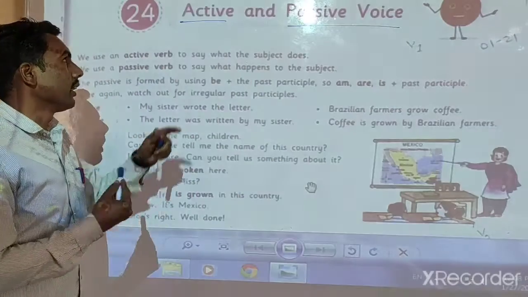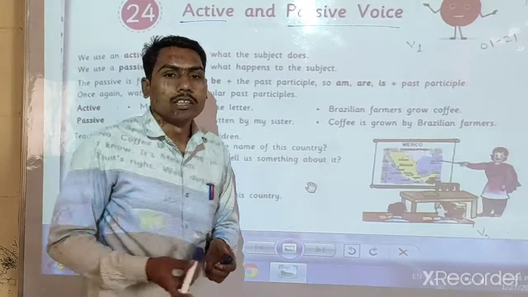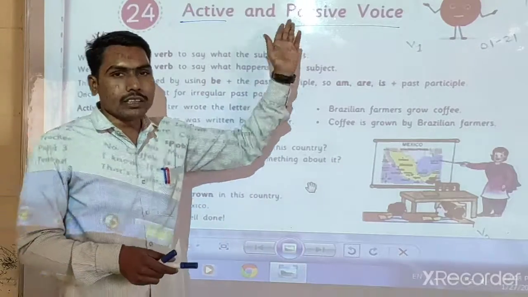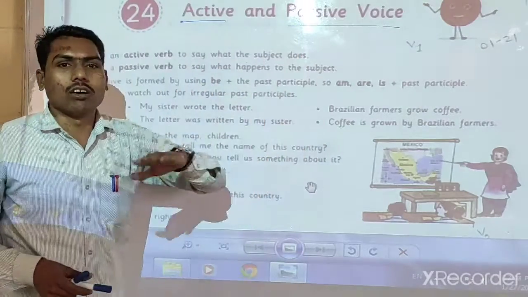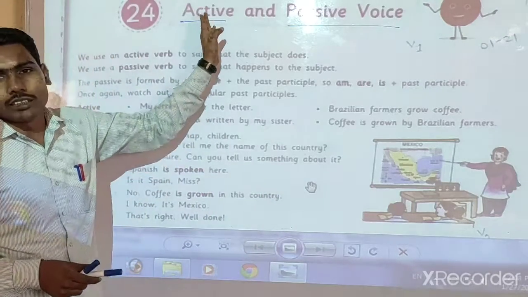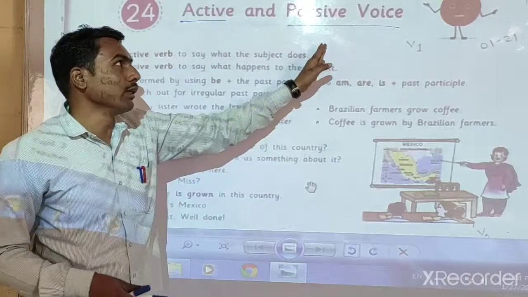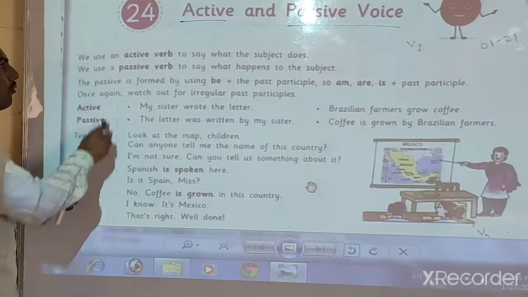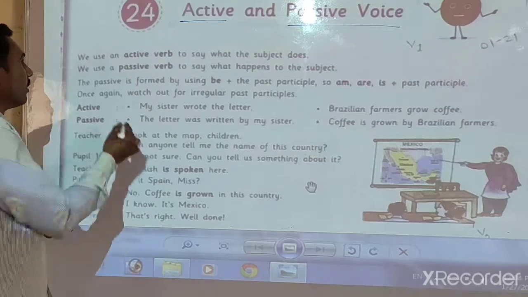Okay, look here, the active, it is related with subject oriented. And passive means, in that passive voice, the object is mainly the work. That means it is kartari prayog in Marathi and karmani prayog in Marathi. Okay, passive voice means, look here, we use an active verb.